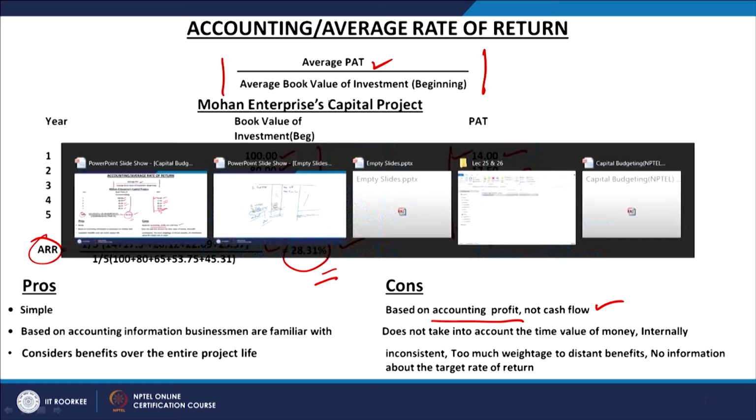So how can you interpret it? The method says it is the average profit after tax divided by the average book value of investment.